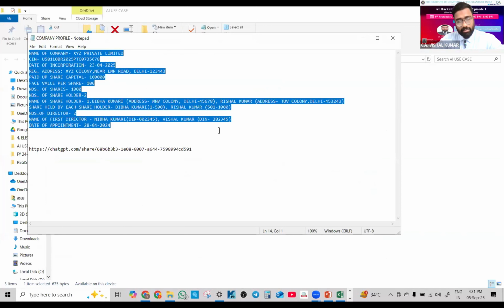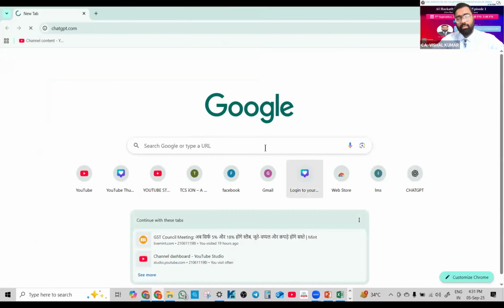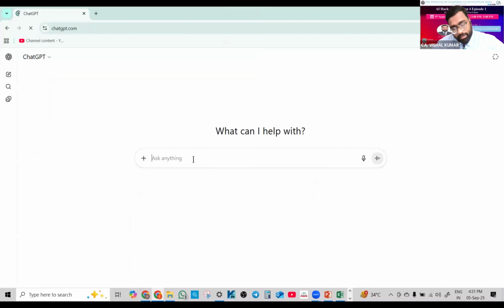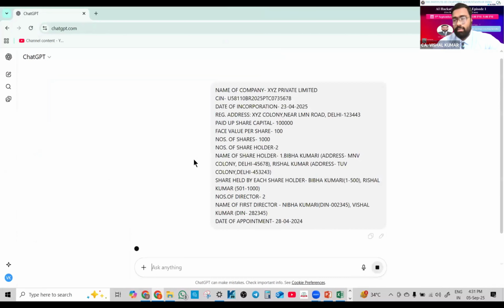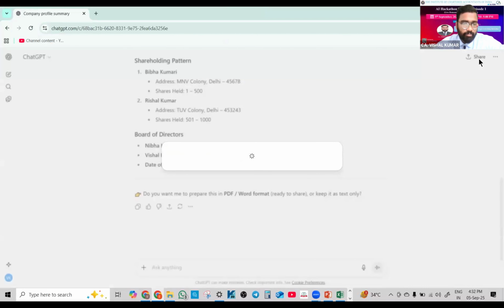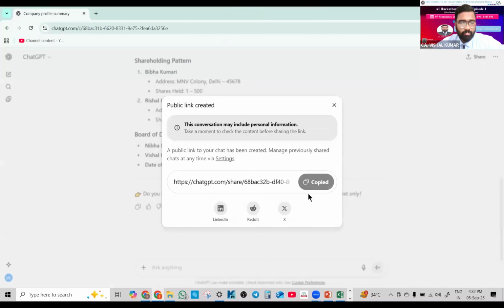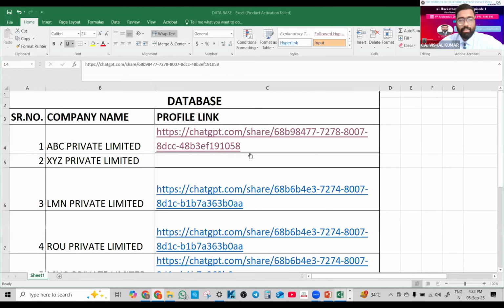We just need to copy that. Open ChatGPT, paste it once and for all. And we want to retrieve the data, so what do we do? It loaded all the data. Then just three clicks. The first, click on share. Second, create link. Last, copy the link and just paste it in your Excel file.